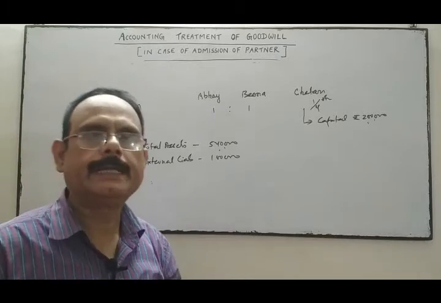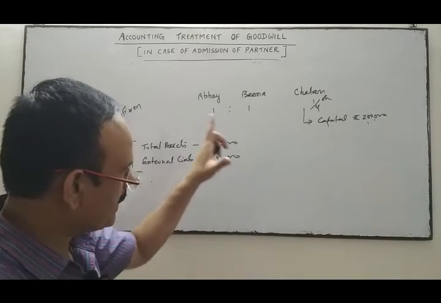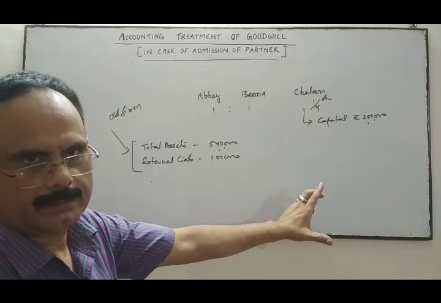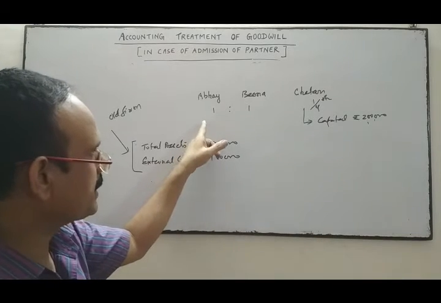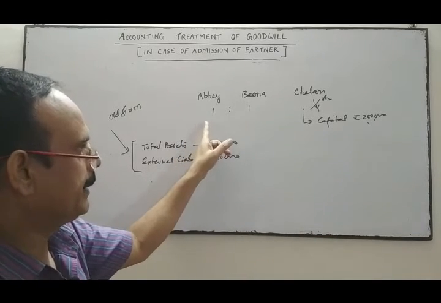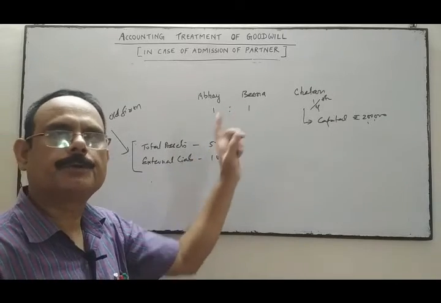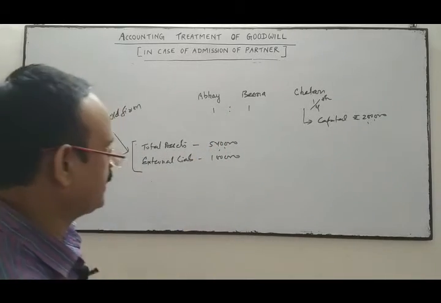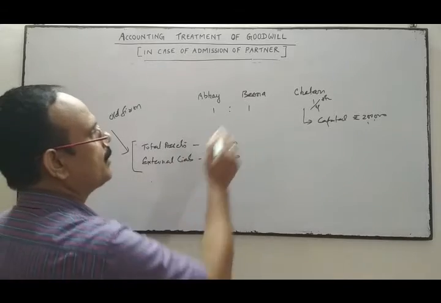Now find out the hidden goodwill. No information related to goodwill has been given and no information regarding the profit sharing ratio. If the deed is silent, we know that the profit will be divided equally. So 1:1.